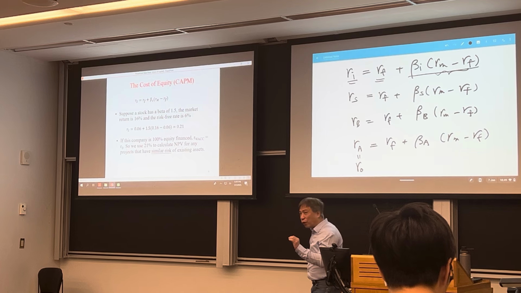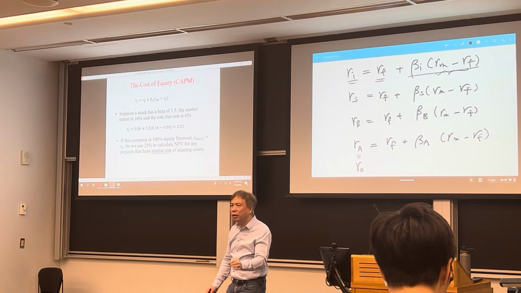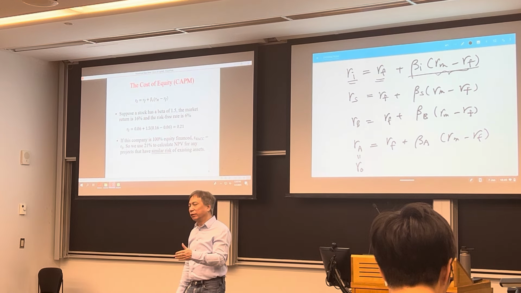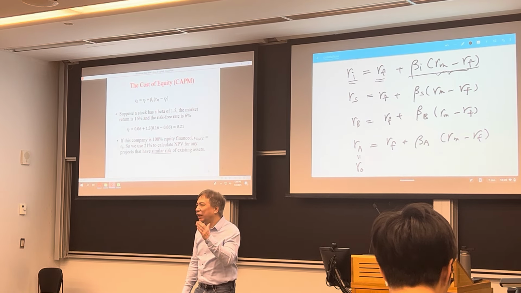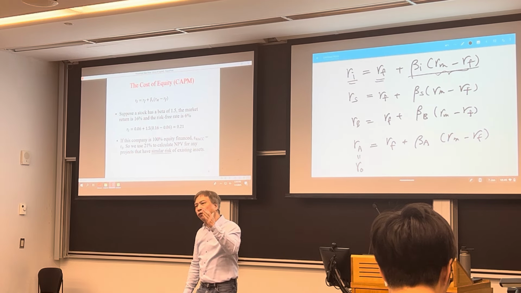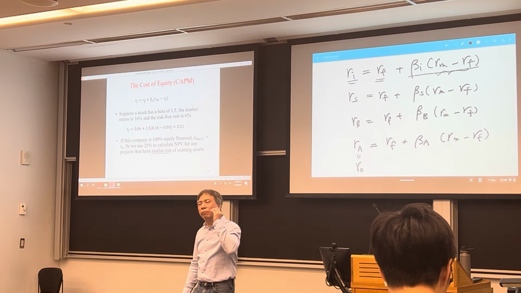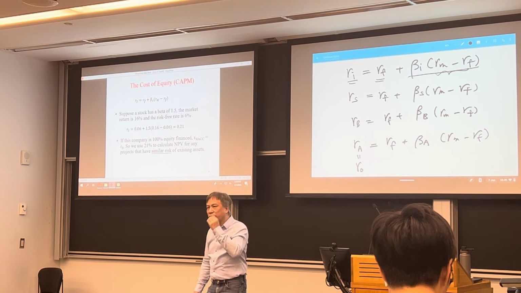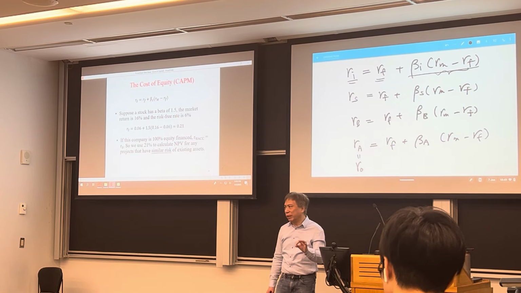So be careful in the quiz, in the examination, in assignments, read carefully whether the question gives you the market risk premium directly, or the question gives you the market return. If the question gives you market return, you have to subtract the risk-free rate to get the market risk premium.